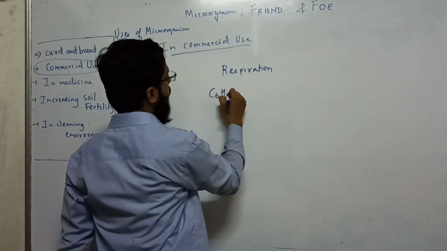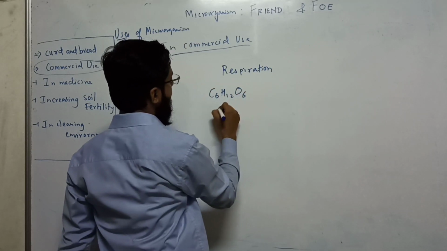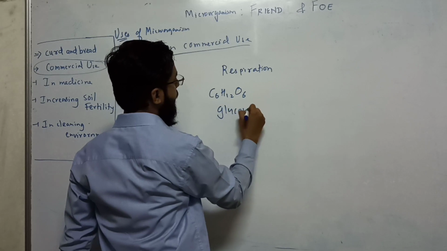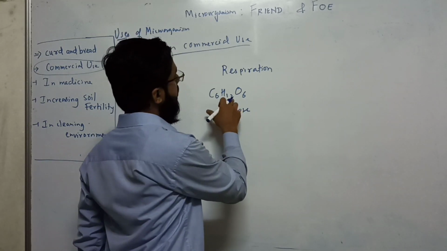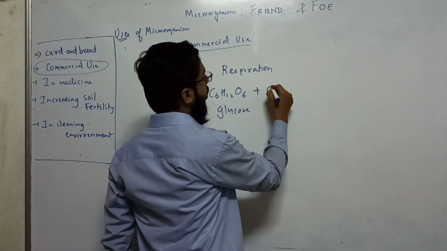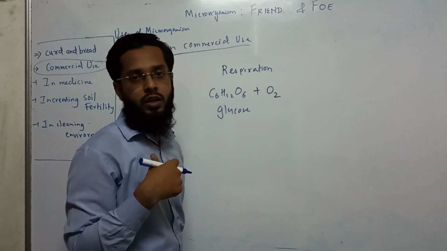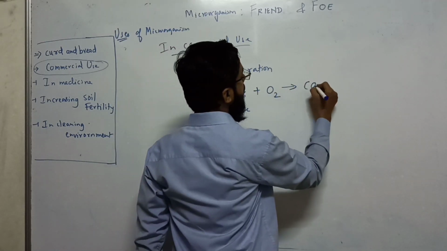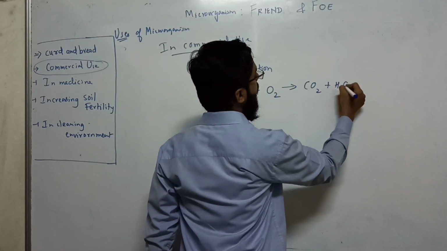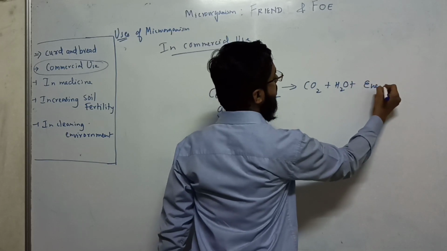We eat food which gets digested and becomes glucose. Then the oxygen we breathe in is used for breaking down glucose into carbon dioxide, water and energy.